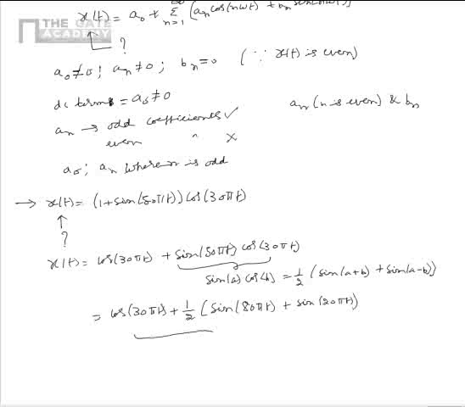This expansion that we have just written looks like a weighted sum of sinusoids. From this we can say that whatever we obtained is the Fourier series expansion of x of t.